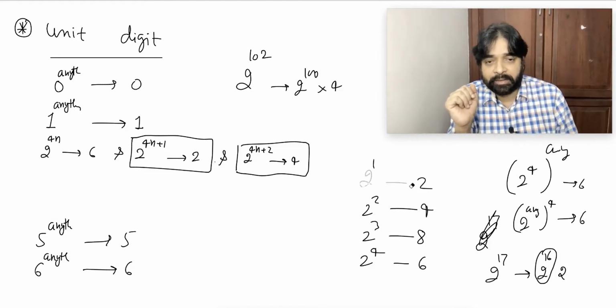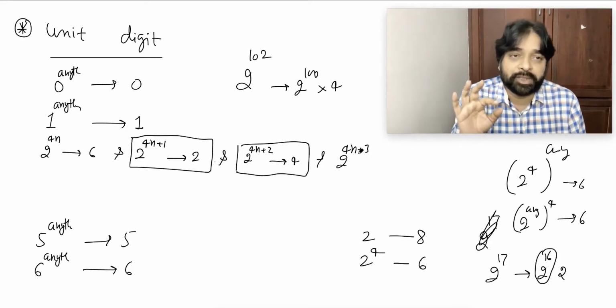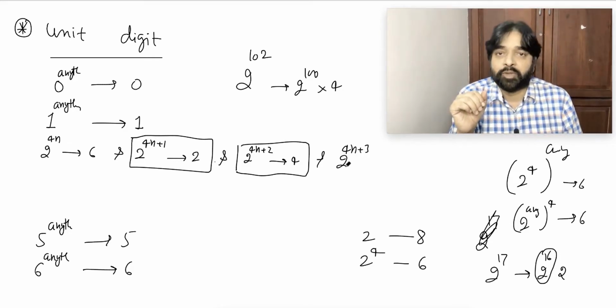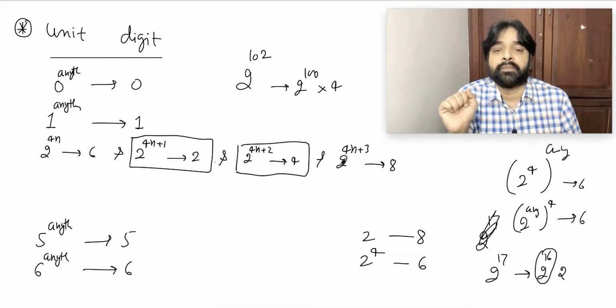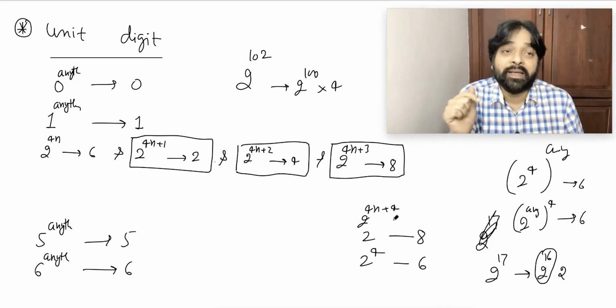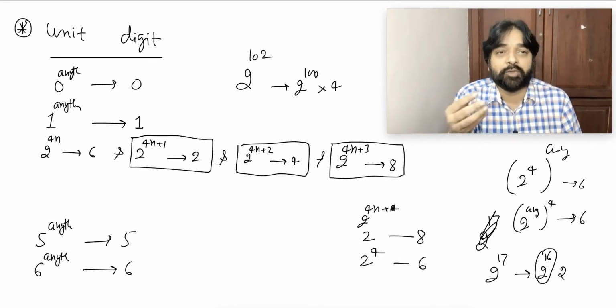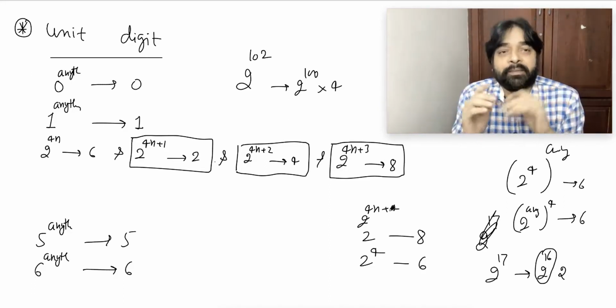And 2 power 4n plus 3: 6 into 8, because 2 power 4n is 6 and 2 power 3 is 8, 6 into 8, 48, so 8. 2 power 4n plus 4 I don't write, because it is nothing but the 2 power 4n format, which is again 6. It will start repeating.